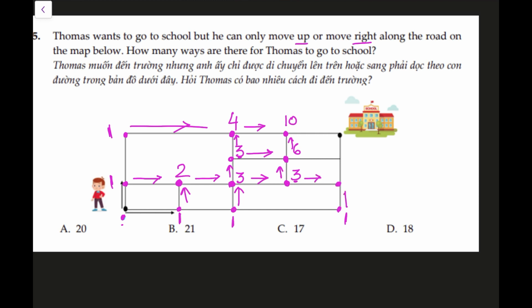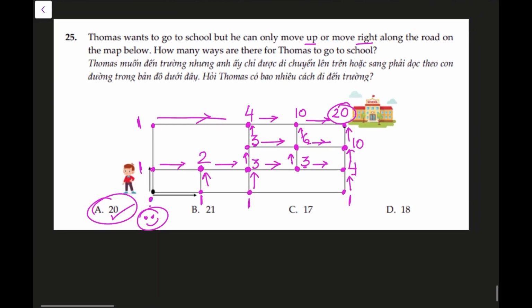And looking at these points now, 3 and 1, so that gives a total of 4 ways to reach this point. This point is 6 plus 4 is 10. And finally, to reach his school, he can come from this path, from right or top. So he has 10 plus 10, 20 different ways to reach his school from where he was standing, going only in right and up directions.